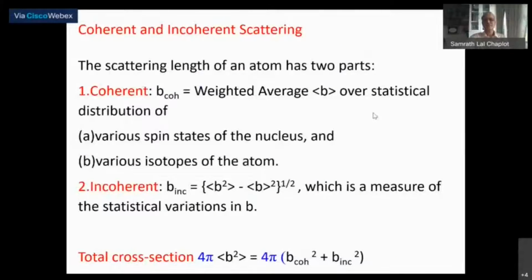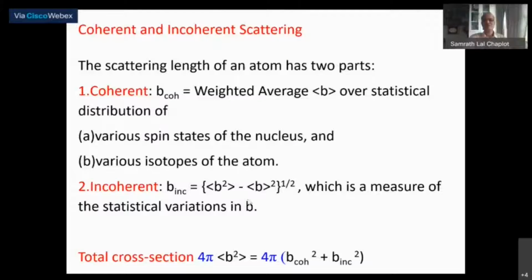Now we remember this is important in the context of quasi-elastic neutron scattering, that we have two kinds of scattering, the coherent scattering and the incoherent scattering. We already know that the coherent scattering is from the average scattering length of a given atom, averaged over various nuclear spin states or various isotopes present in the solid. So that general average is what gives you the coherent scattering. It is the average scattering length that gives the amplitude, so the neutron waves scattered from different atoms can interfere with each other.